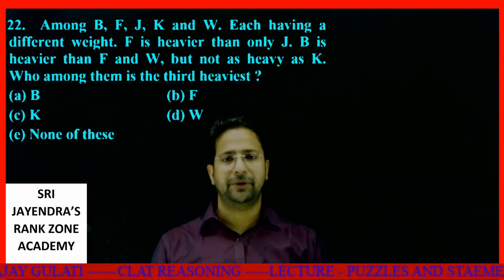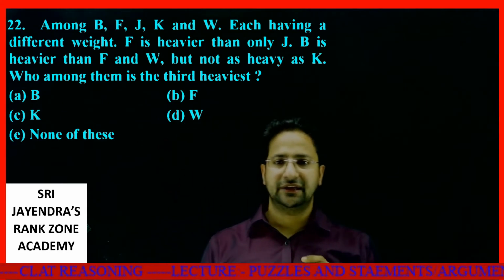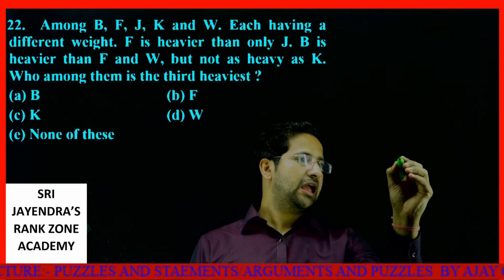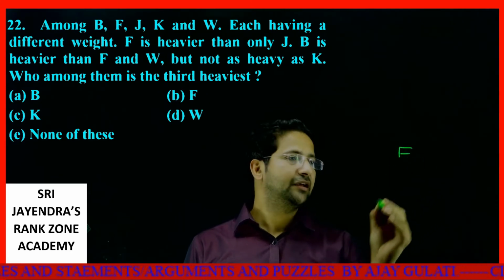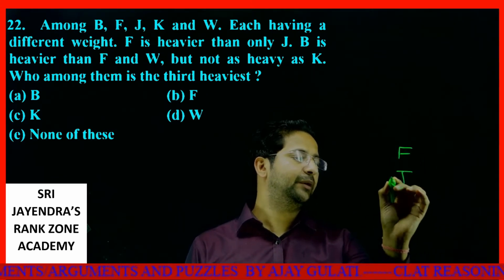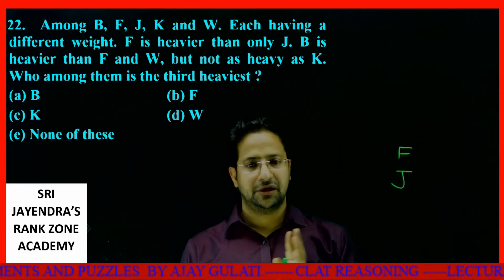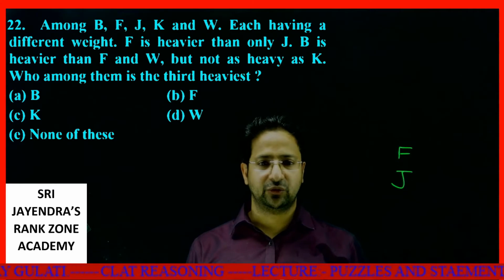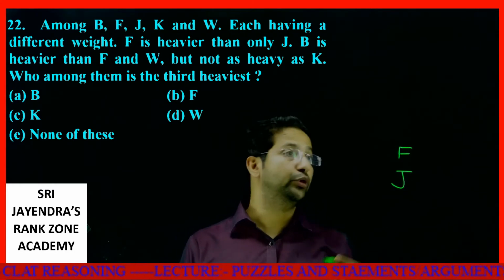Next question. Among B, F, J, K, and W, each having a different weight, F is heavier than only J. It does mean that only J will be below F. Rest all will be above F. Each having a different weight. Okay. F is heavier than only J. B is heavier than F and W.